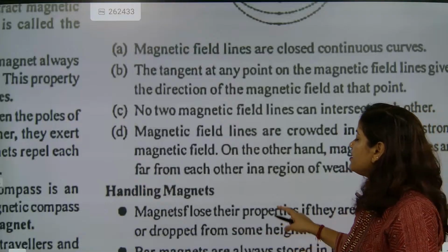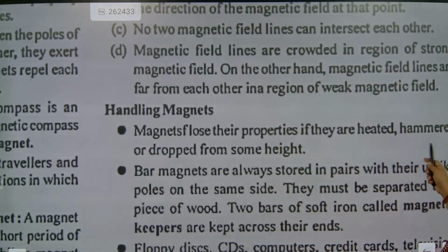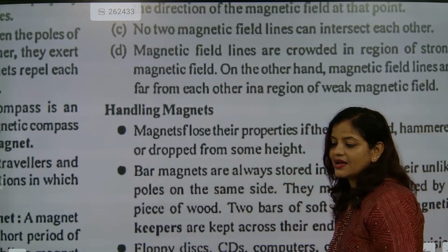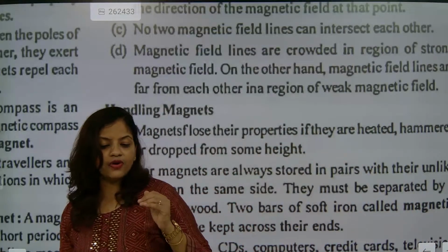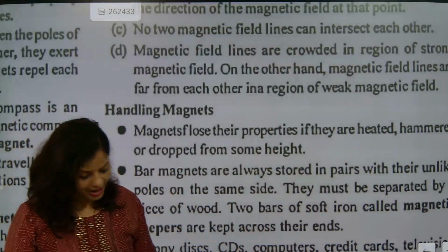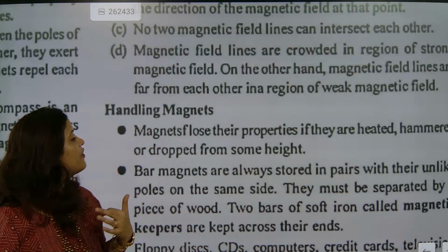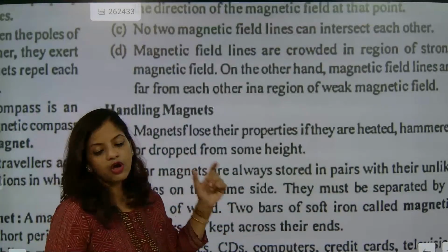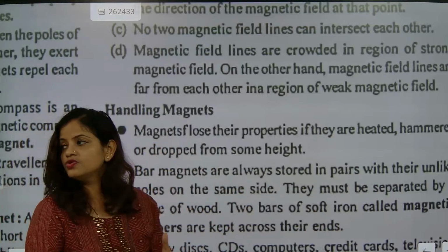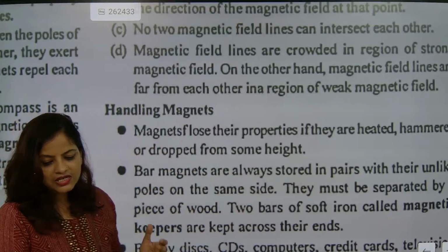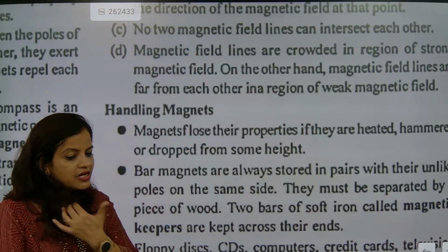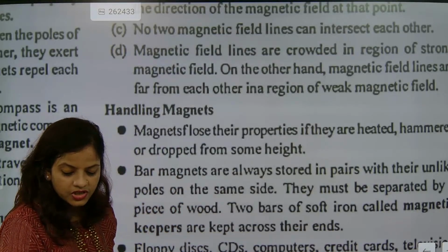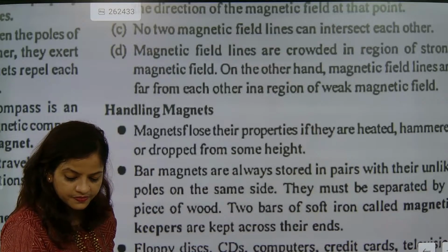Handling magnets. Magnets lose their properties if they are heated, hammered, or dropped from some height. So that is exactly the weakness of a magnet. If I hammer a magnet, the magnet will lose its property. If I heat a magnet, it will lose its property. If I drop a magnet from a certain height, it will lose its magnetic property. So these are the factors because of which the magnet loses its property. Ruchi, I hope you might have understood this one.